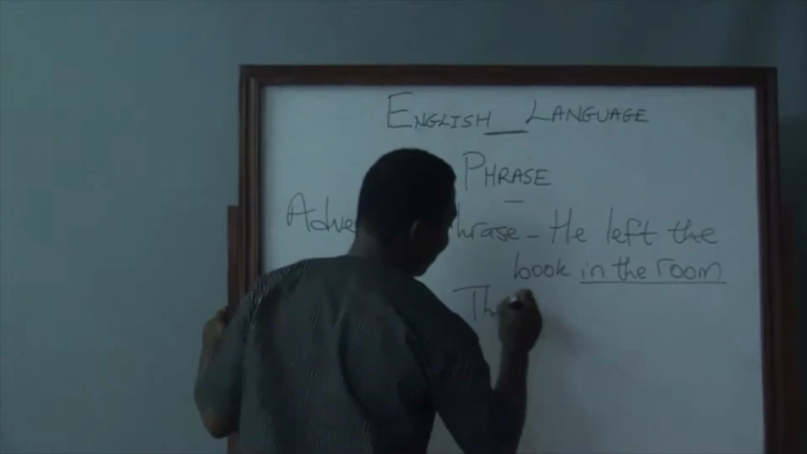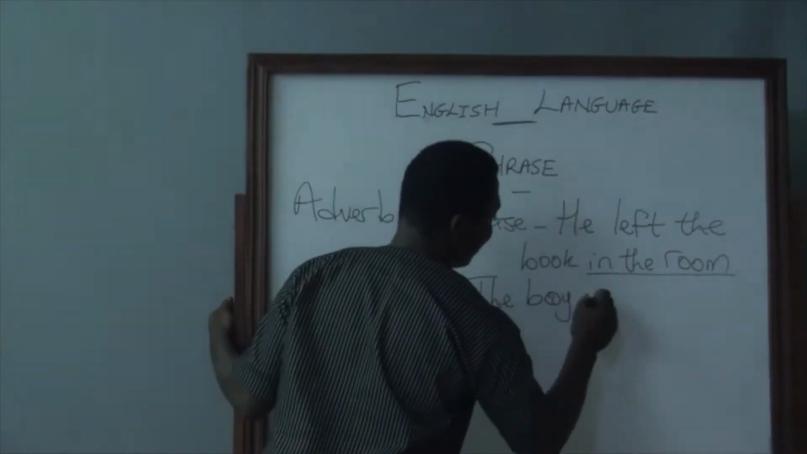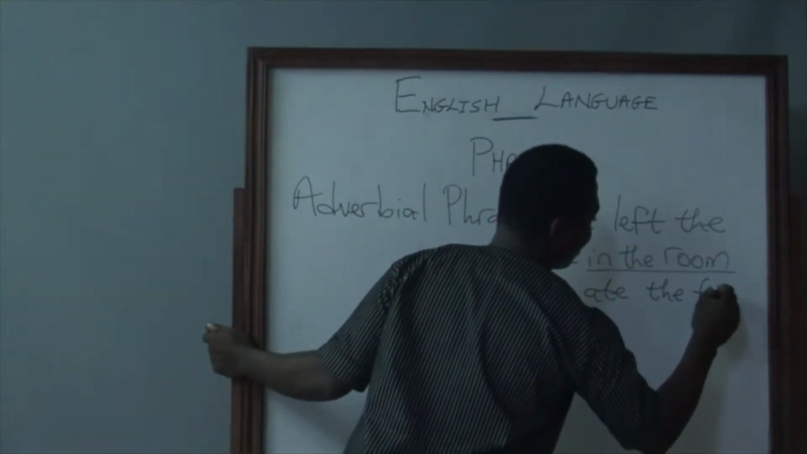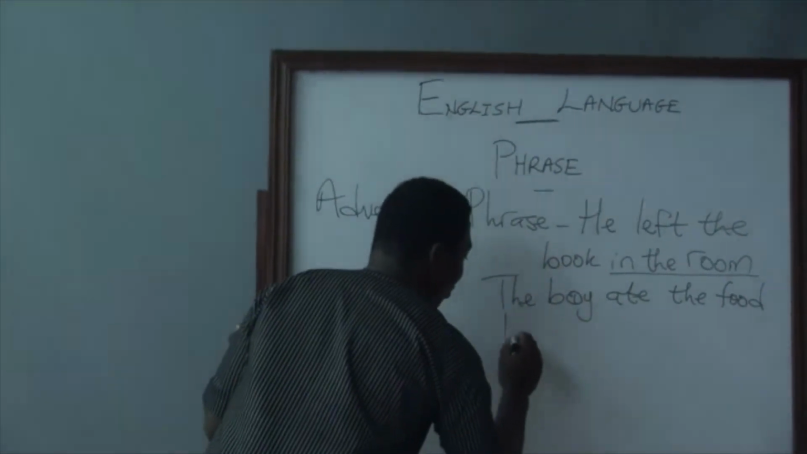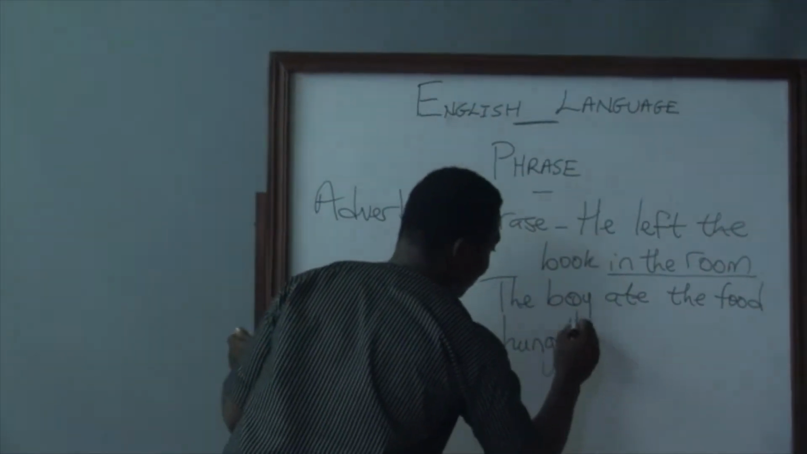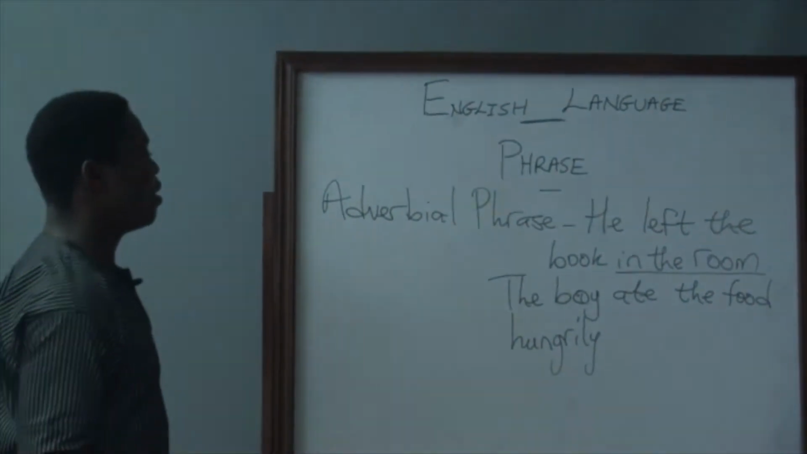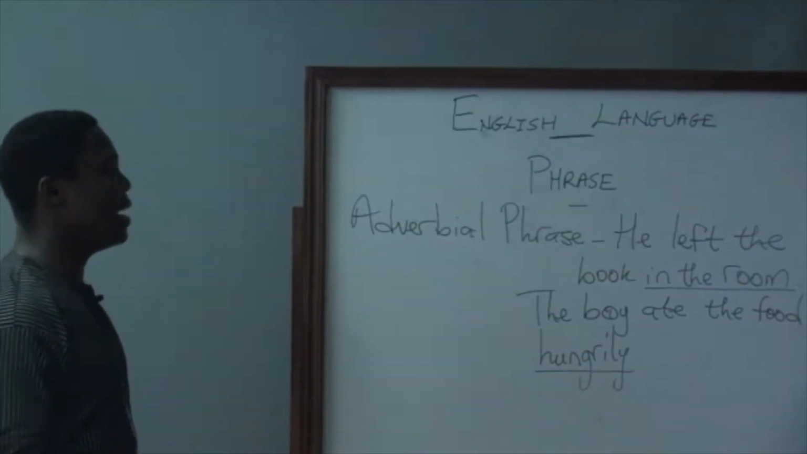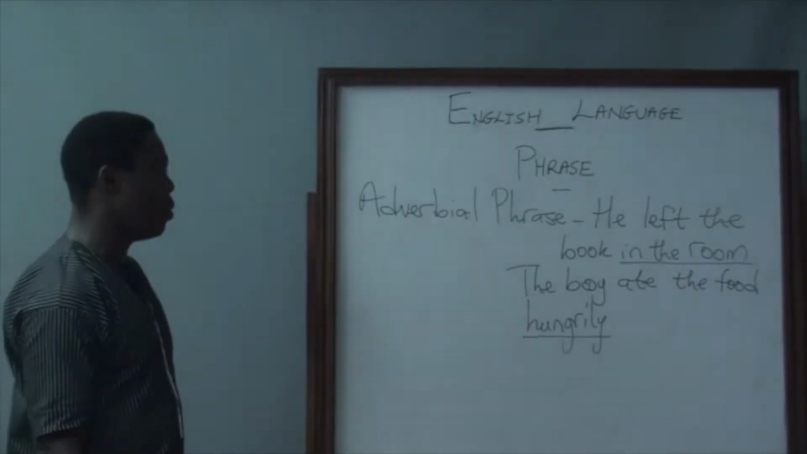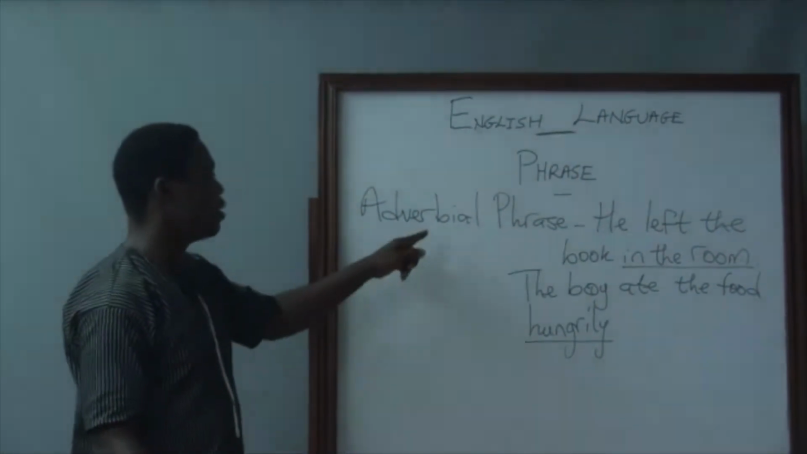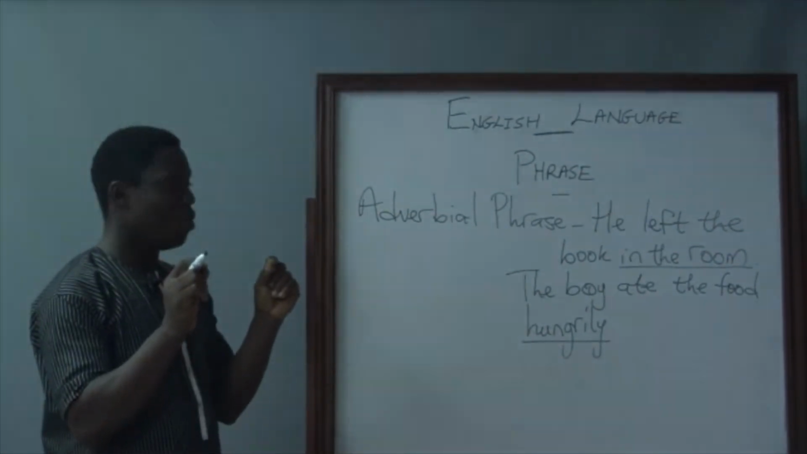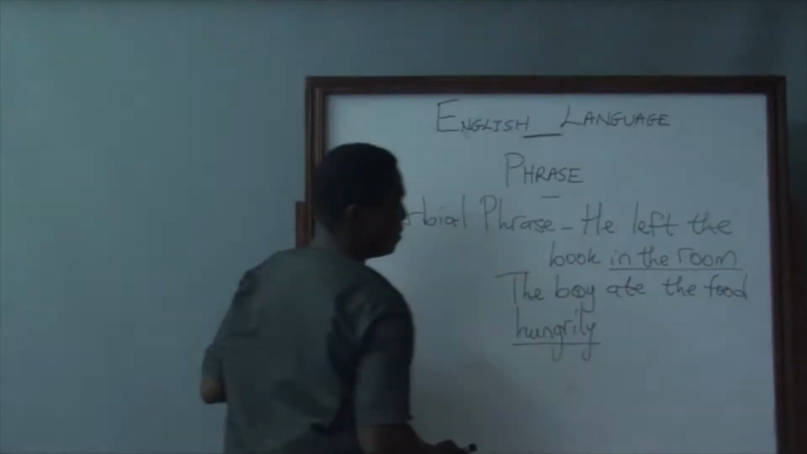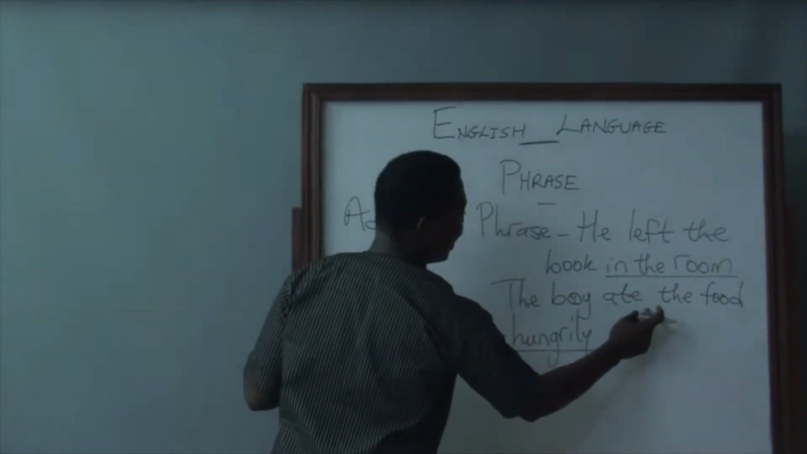Another example, the boy ate the food hungrily. This is talking about how the boy ate the food, and that is hungrily. So the boy ate the food is complete, but how he ate it, hungrily, it is talking about how. Here it is talking about where. And so knowing this will help us understand.